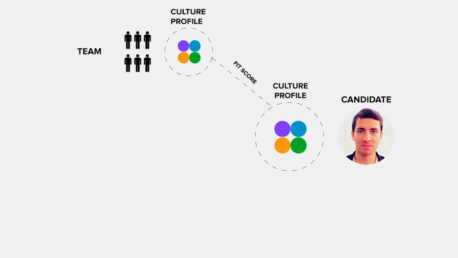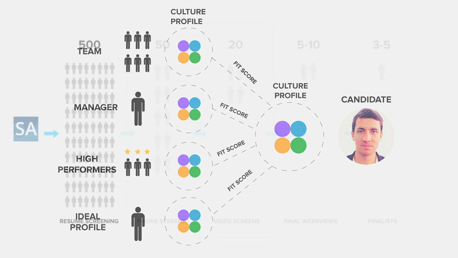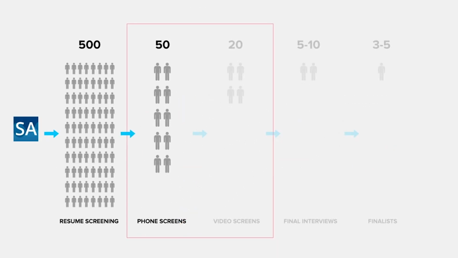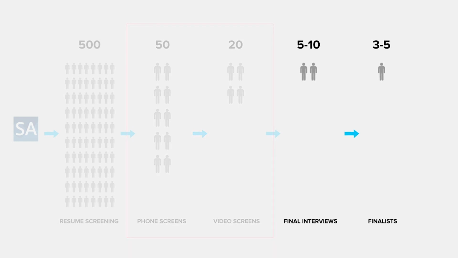You begin by measuring your team culture and thus establishing a benchmark for the hiring manager of the team and high performers. Once the benchmark is established, you use the platform to assess the applicants. You select the top 50 people out of 500 resumes and send them a self-assessment, 12-minute test which can be taken on any device, and instead of spending all the time shown in the red box, 3 months and 50+ hours, doing phone screens and video screens, which are all subjective, you just go straight to your final 5 candidates that closely align with your team culture, and then you interview them.